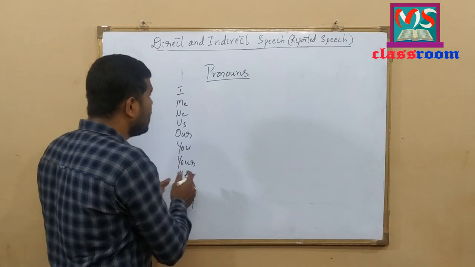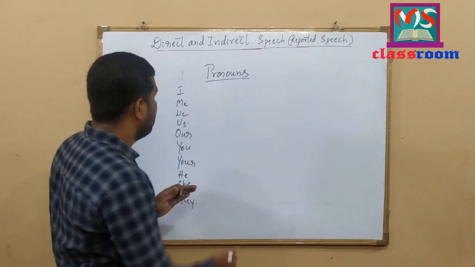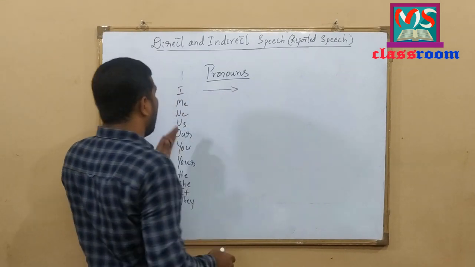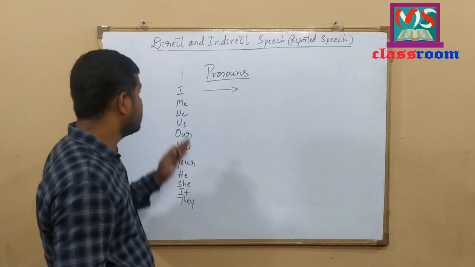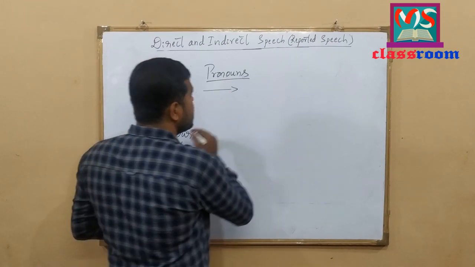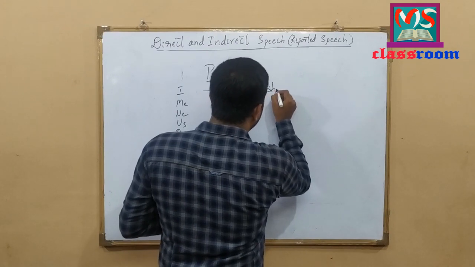How do these personal pronouns change to different forms in indirect speech? Let me write here. I always refers to the speaker of the sentence. Look here, I changes to he or she according to the gender.